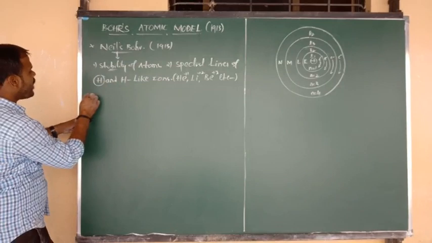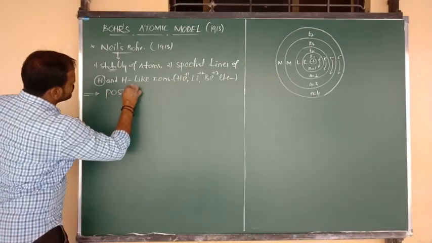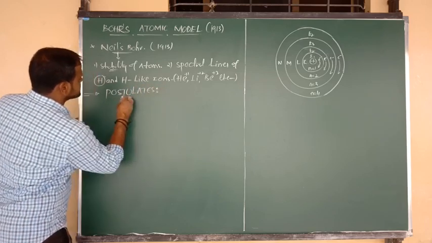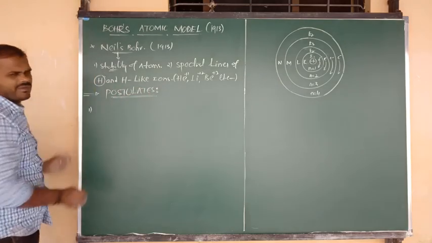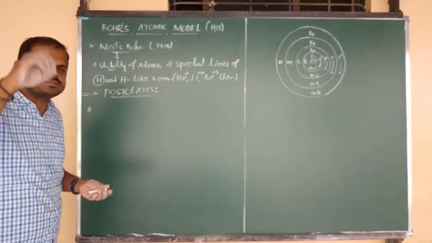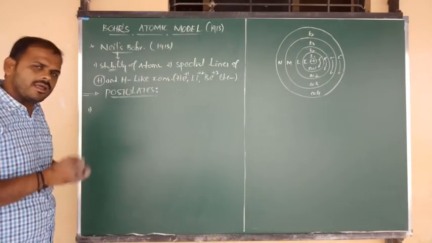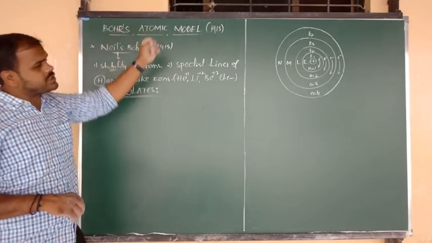Now we will discuss the main postulates of Bohr's atomic model. There are around 4 to 5 very easy points, and most of them are covered in Rutherford's atomic model. Just 2 to 3 differences are there, and we have to focus on those only.